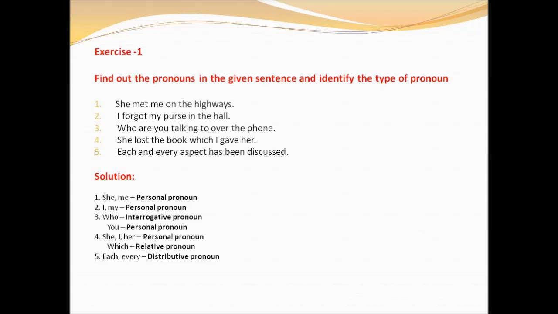And look at the fifth sentence. Each and every aspect has been discussed. Here each and every are the pronouns. And what type of pronoun is that? They are distributive pronouns. So we have already studied each, either, neither, every. All these are said to be distributive pronouns. Okay children, shall we move on to the next exercise?